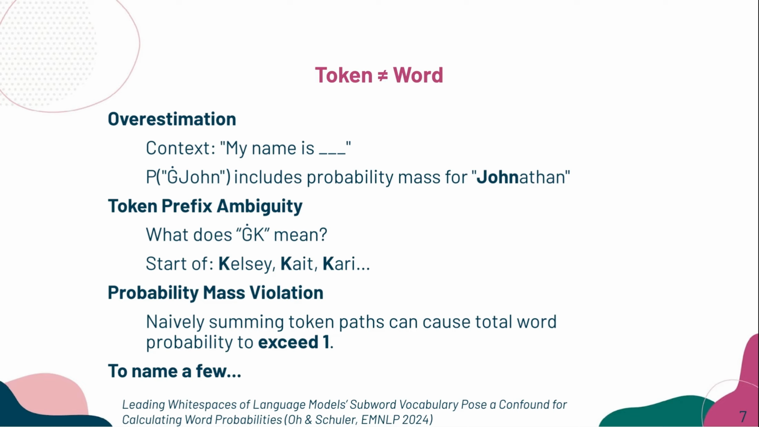Second, prefix ambiguity. Many tokens are not full words. They are only the beginning of another one. For example, the token K could lead to many names starting with the letter K. So one token does not map to a single word. Third, probability mass problems. If we simply add up probabilities along different token paths, the probability over words can become larger than 1, which should not happen. Taken together, these problems show that token probabilities do not directly give us valid word probabilities. That is why we need our token-to-word decoding method.